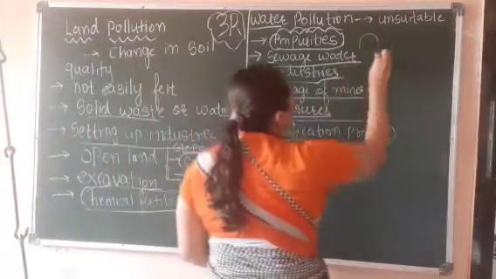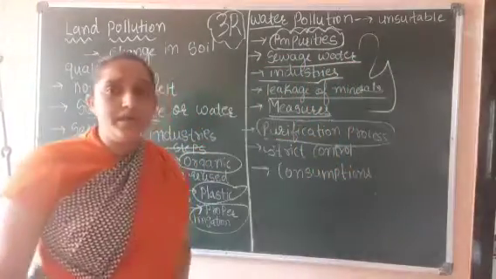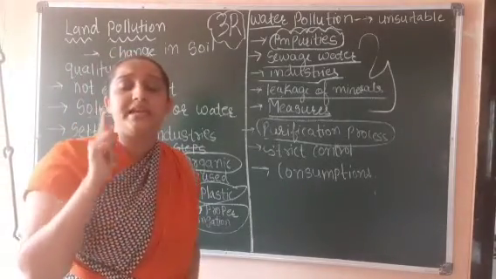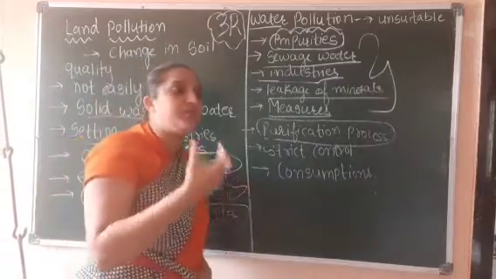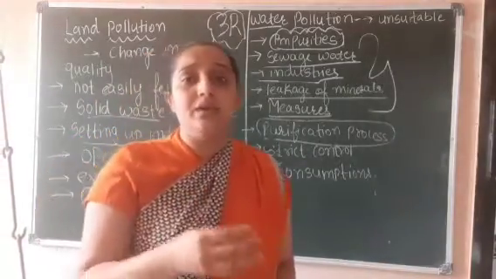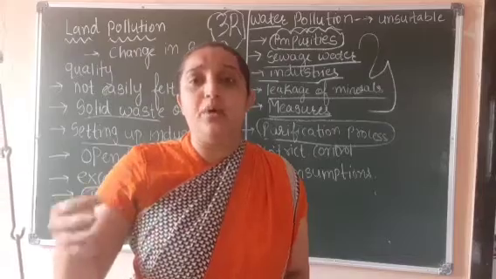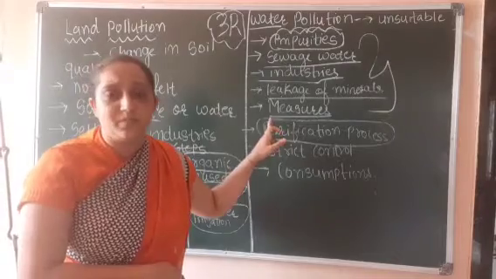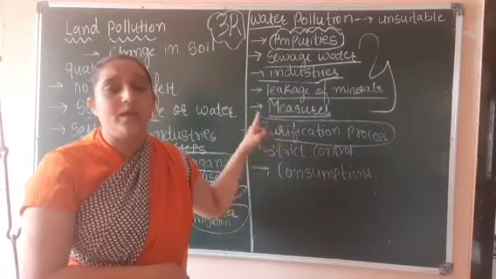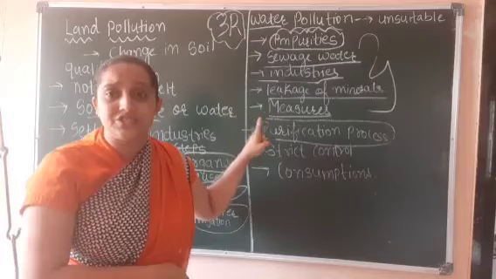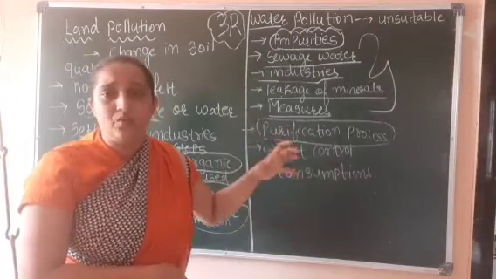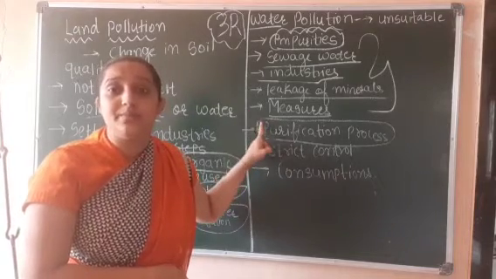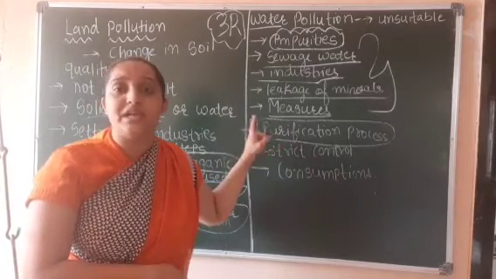Whatever they want to throw into the water or into the river, first they should do the purification process. After purifying it, then only they can throw it in other forms of water. So the first important process is the purification process, especially for industries. Whatever waste industries are throwing in the water should be done after the purification process. पहले उसको pure करना चाहिए, purification process.